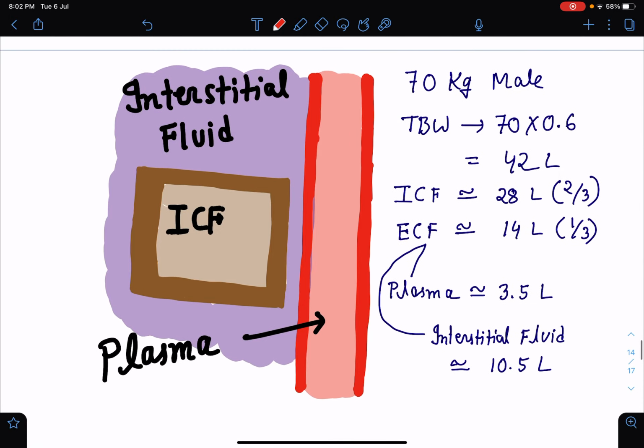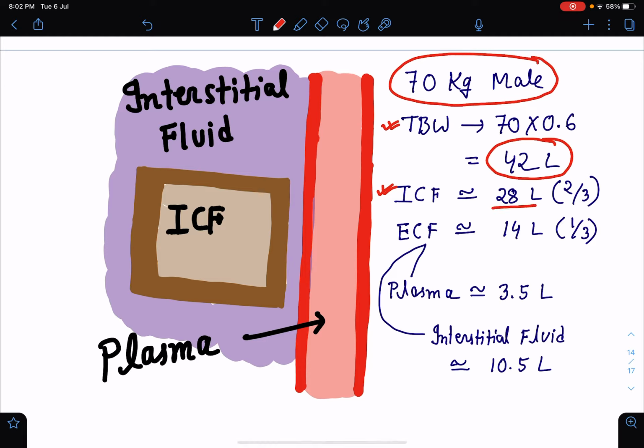Now, if we take an example of a 70 kg male, as we have already discussed, 60% of the body weight is total body water. So total body water in this particular patient will be 42 liters. Now, we have already said that 2/3 of total body water is intracellular fluid. So it will be around 28 liters. And 1/3 will be extracellular fluid. So extracellular fluid in this particular patient will be 14 liters.